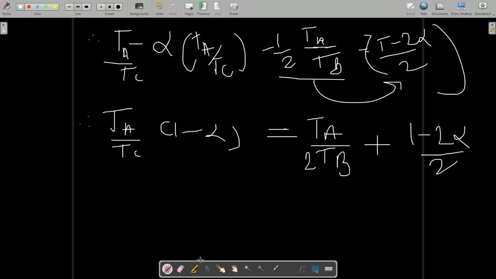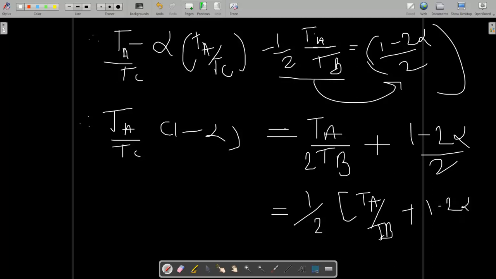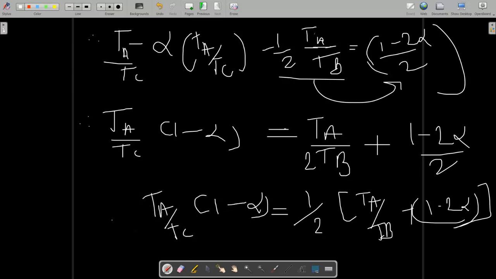This is not the T, this is 1. And this is equal to sign here. Take 1 by 2 common from this, so you can write Ta by Tb plus 1 minus 2 alpha, and 1 minus alpha upon Ta by Tc as usual.